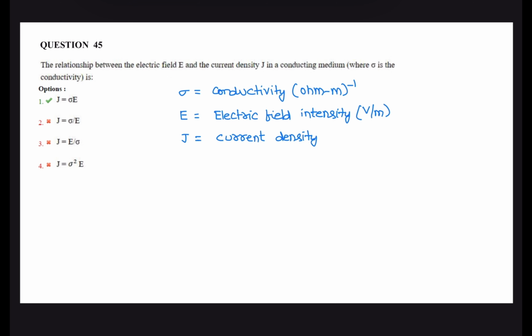Next question. The relationship between electric field, current density and conductivity is J is equal to sigma E. So the correct option is 1.